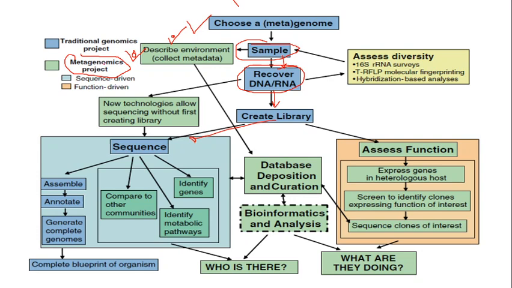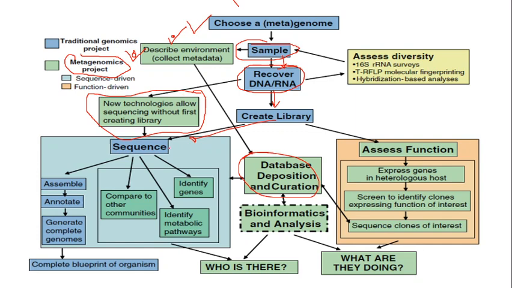After that you need to sequence it, and you need to deposit the data. Now the technology used for this sequencing and library construction is not the conventional one, it is a unique one.